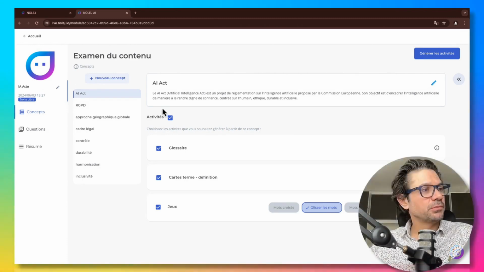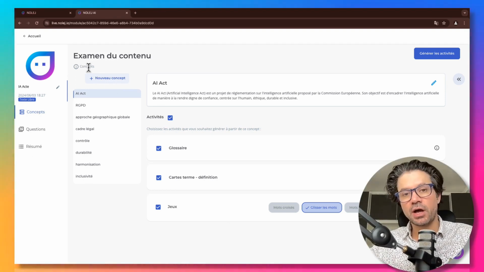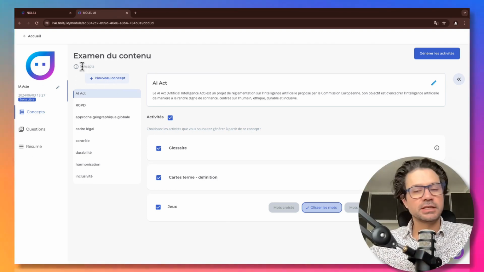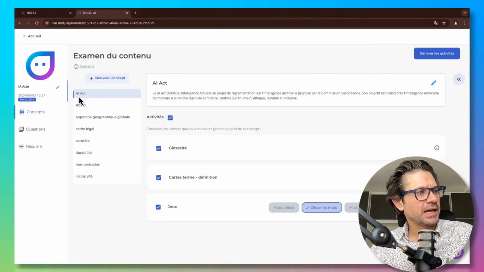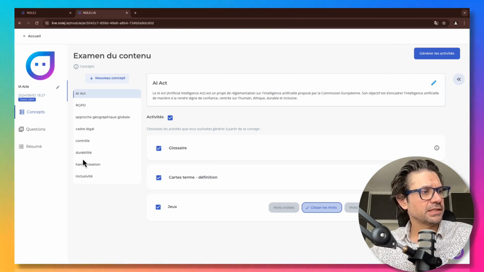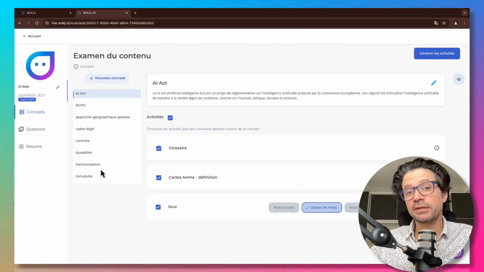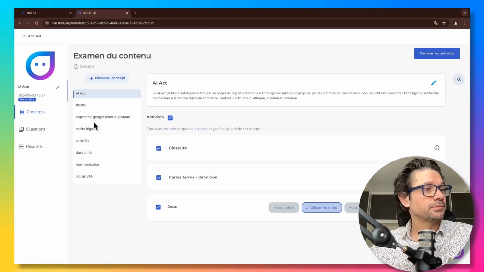What is interesting from the start is that Nolej will suggest reviewing the concepts it wanted to highlight in the creation of the module, whether for quizzes, summaries, etc. For everything it has ultimately created, it was based on concepts. So here we see that the concepts it has chosen are AI Act, GDPR, Global Geographical Approach, for legal, etc. Perhaps there are things in there that are not appropriate.